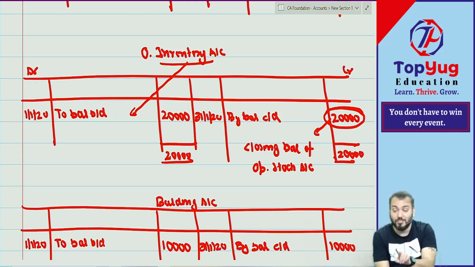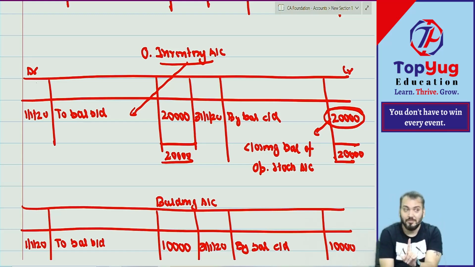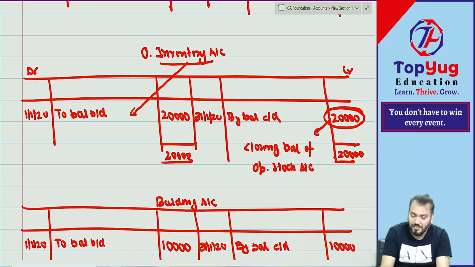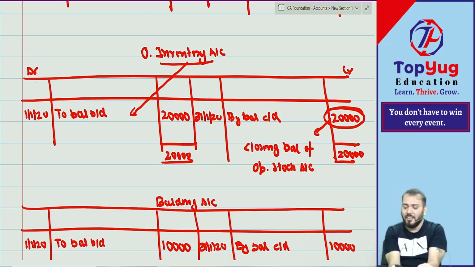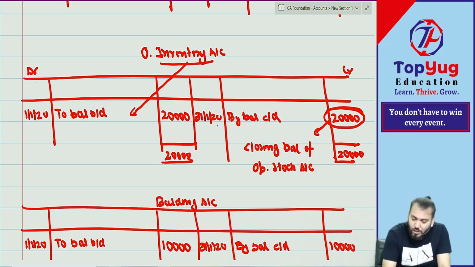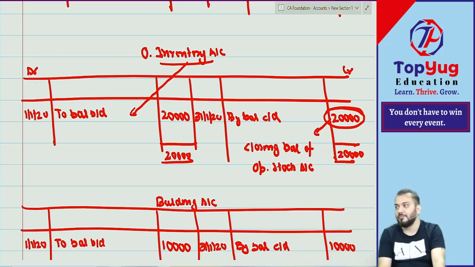Closing balance of opening stock account. Understood? Closing balance of opening stock account. You only said that 20,000 opening stock. That was correct. But here confusion happened, no? So this is actually account without any adjustment. So this is opening stock 20,000 opening. So opening only, nothing was adjusted. Correct. So this 20,000 is opening stock. So this closing balance is the closing balance of which account? Opening stock account. Understood? Correct.